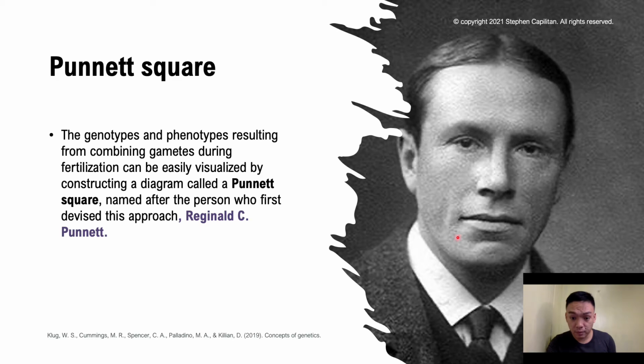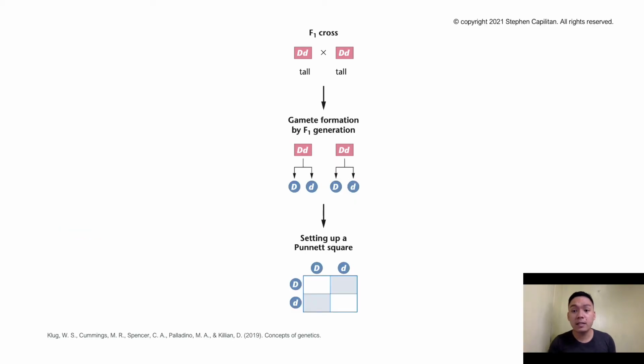So in this next diagram, you'll see a Punnett square generating the filial 2 generation of your F1 by F1 cross. This is your F1 cross, all tall organisms, and then we produce the gamete formation during the F1 generation, and we are getting the uppercase D and lowercase d. When we're done with the gamete formation, we set up a Punnett square.